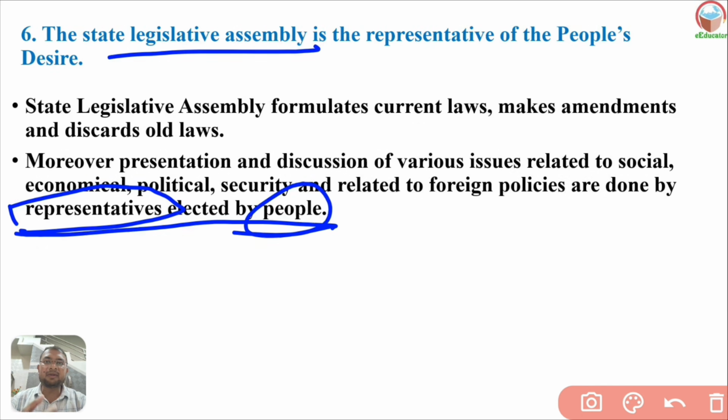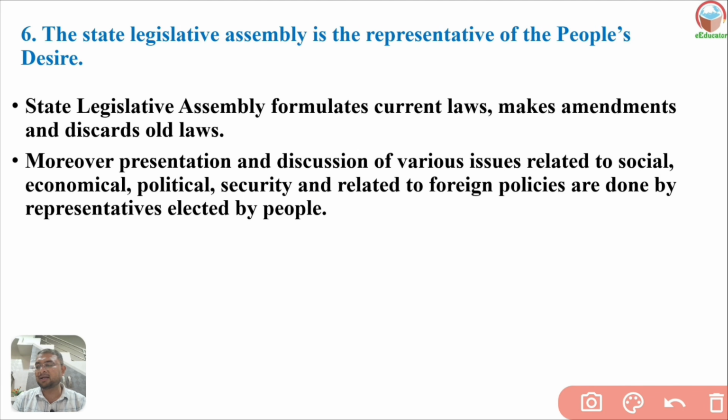Whatever problems are faced by the people are raised by these representatives. Whatever the people's desires, needs, requirements, and problems, they are raised in the assemblies. Social, economic, and political problems are all raised by them.